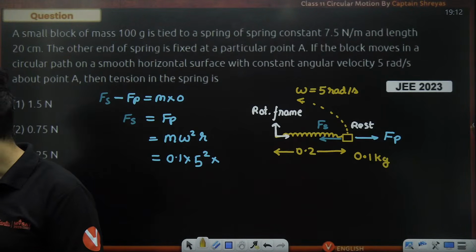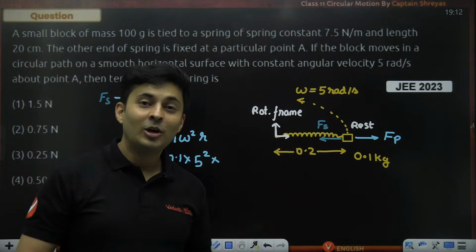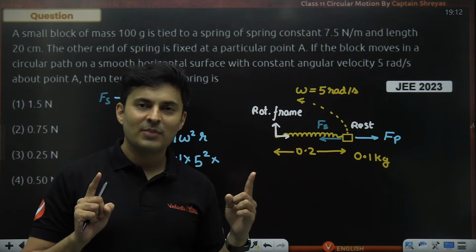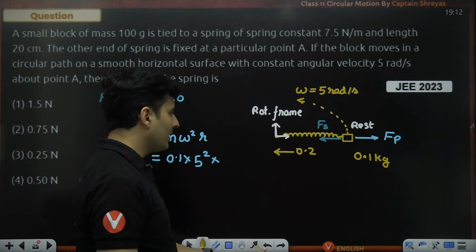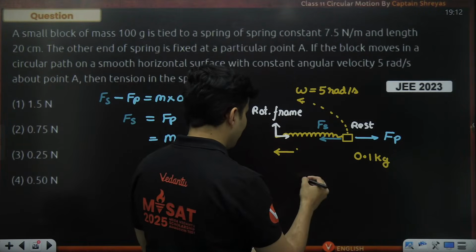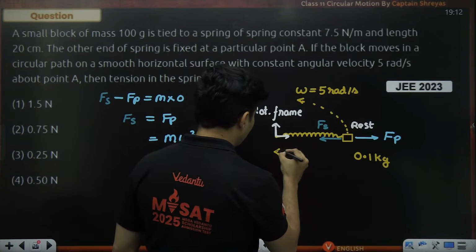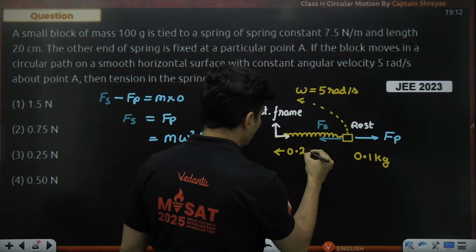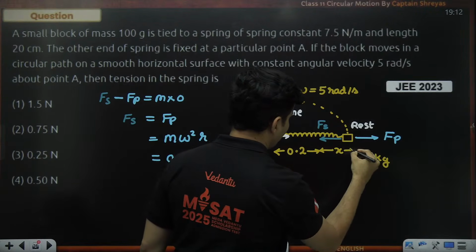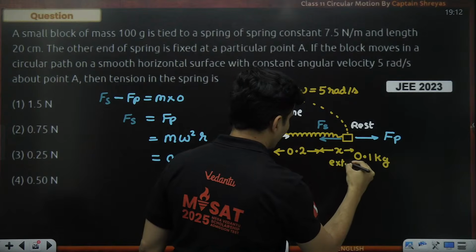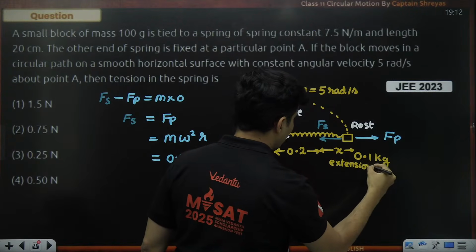Yes, that is the wrong part. Can you guess why? The original length was 0.2, but after it begins to rotate, won't the spring get extended? So how can it remain 0.2 meters? So 100%, the original length would have been 0.2, but there will be some extra extension also. There is some extension in the spring also.